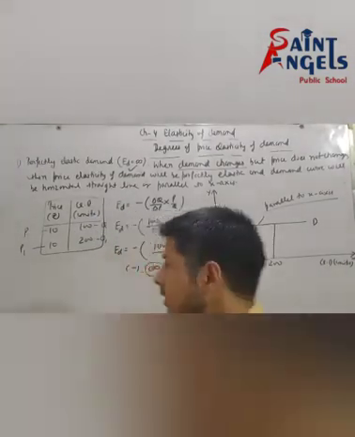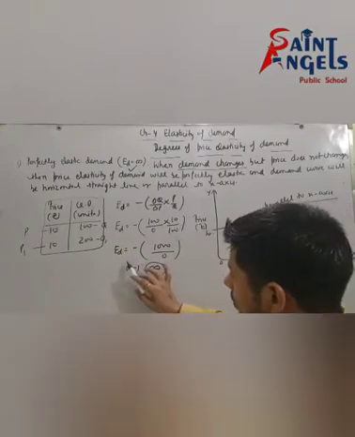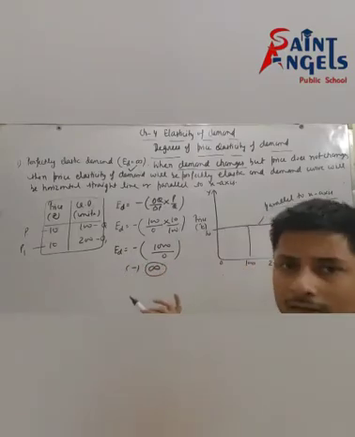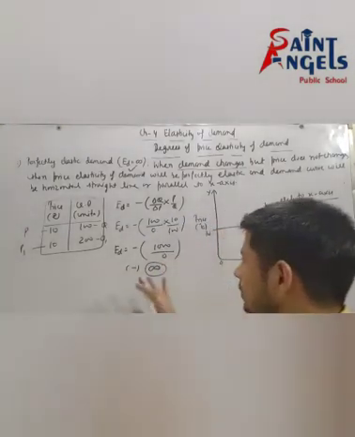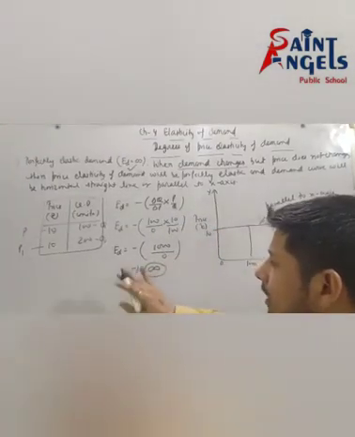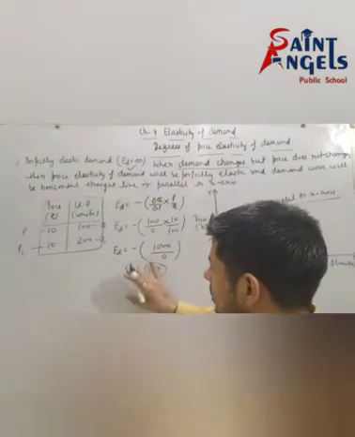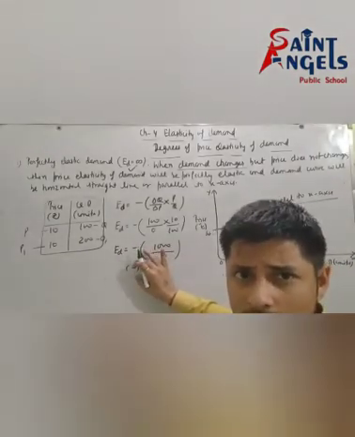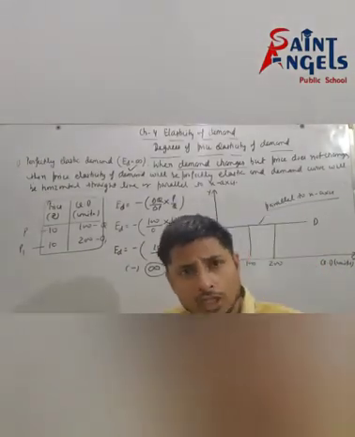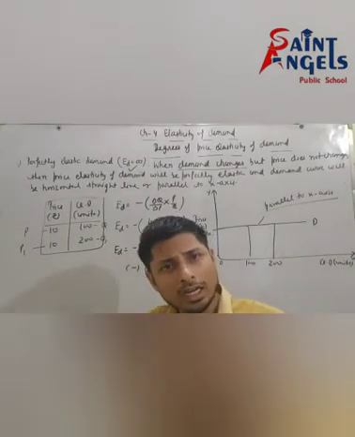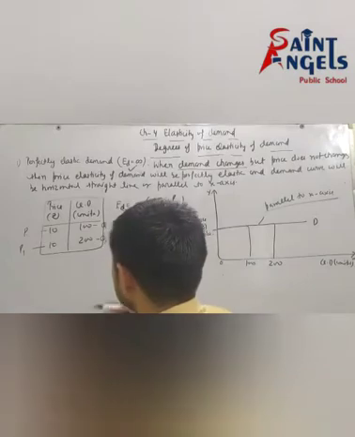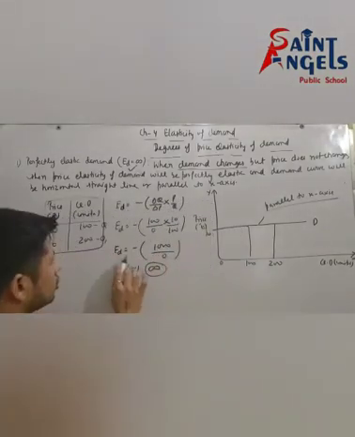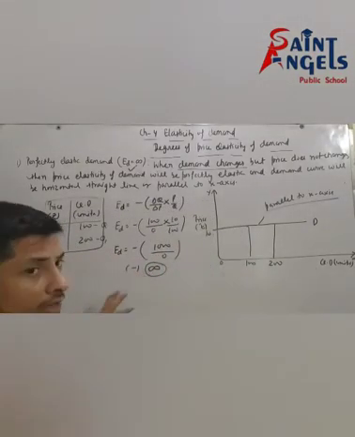So there is no importance of the negative sign here; it just shows a negative or inverse relationship between price and demand. So ED is equal to infinity. We have proved this.